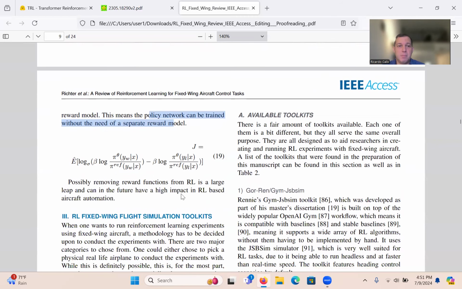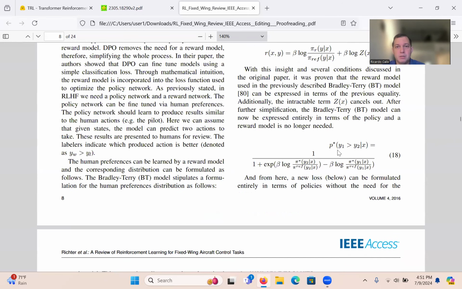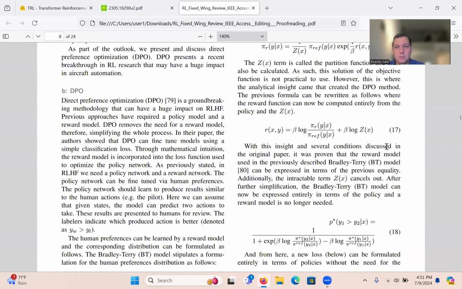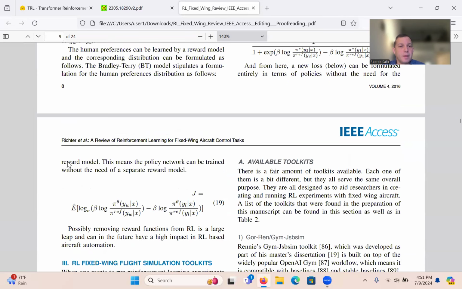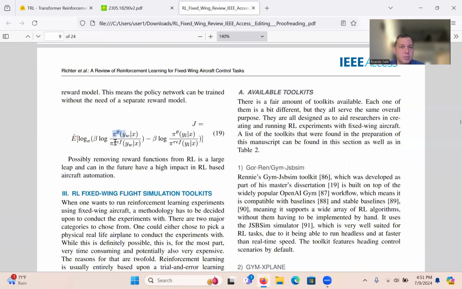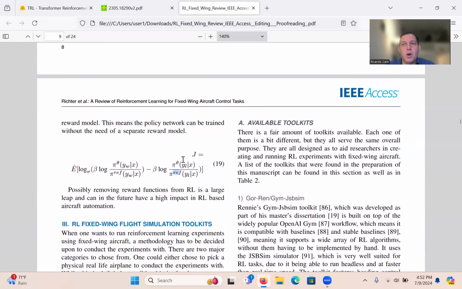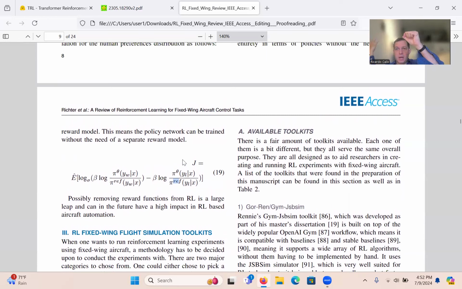The loss function, which initially was loss function 15 with a reward in it, now has no reward in it. It has the policy GPT and the reference GPT, for the given preferences YW and YL. That's the amazing thing about DPO: having two networks, throwing out one, and being able to train on this one alone, just these weights, not two sets of weights.